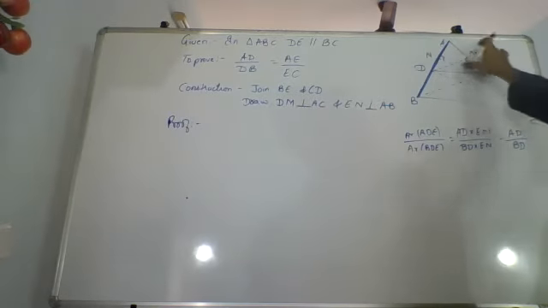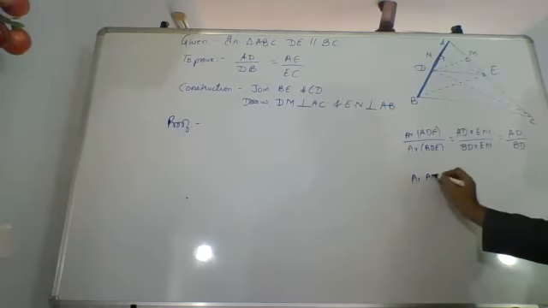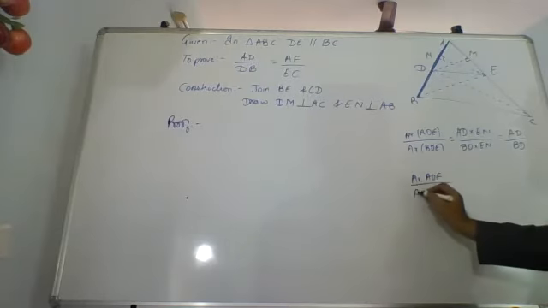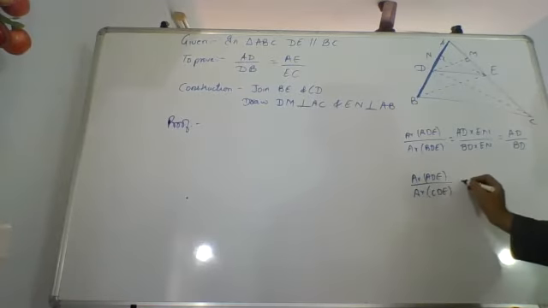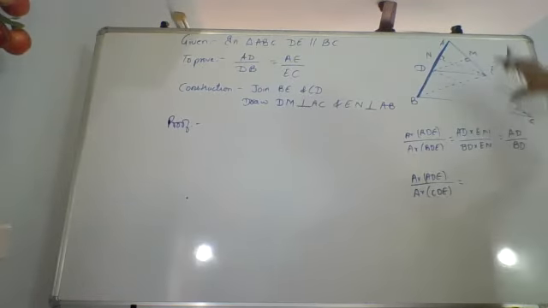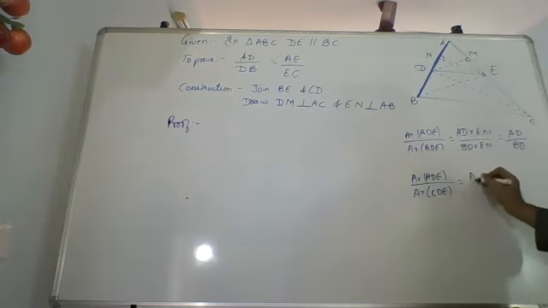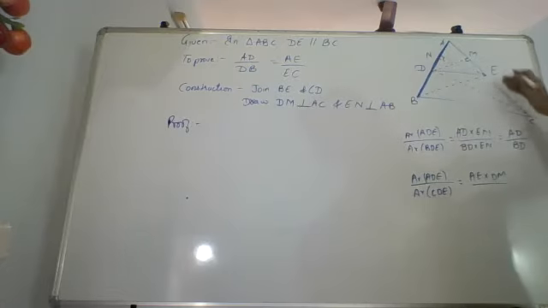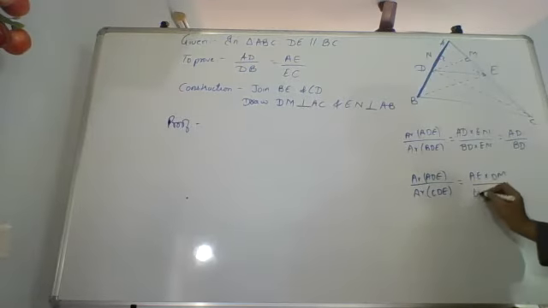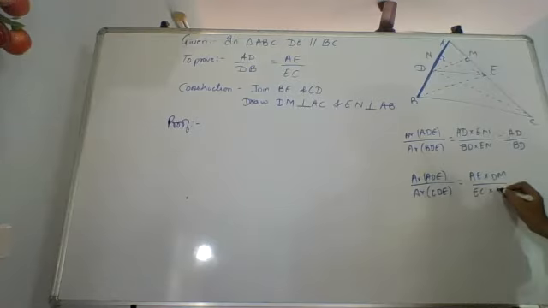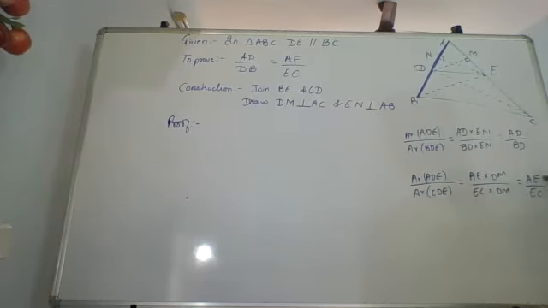Now again I'll take ADE, but this time upon area of triangle CDE, not BDE but CDE. In this case I'll take this as the base, so I'll get AE into DM upon, in this triangle again this is the base, this is the perpendicular, so EC into DM. Again DM will cancel, it is AE upon EC. Now that is what we have to actually prove: AD upon DB equals AE upon EC.